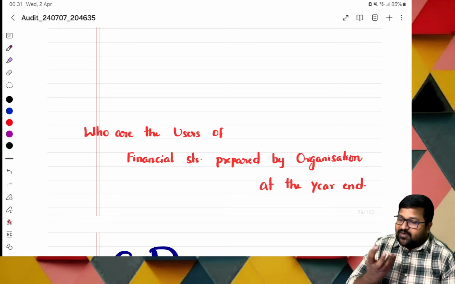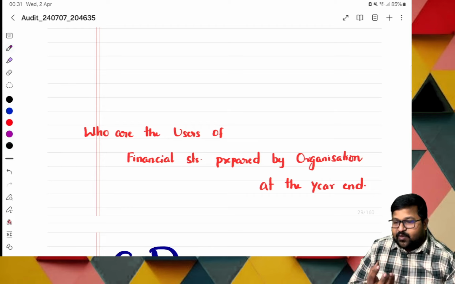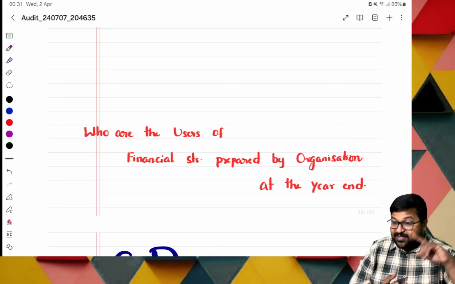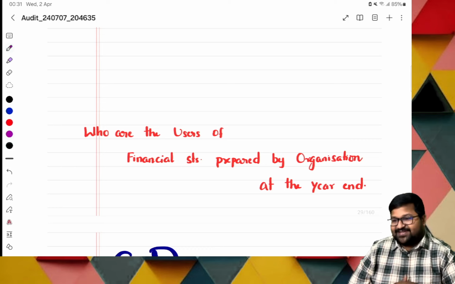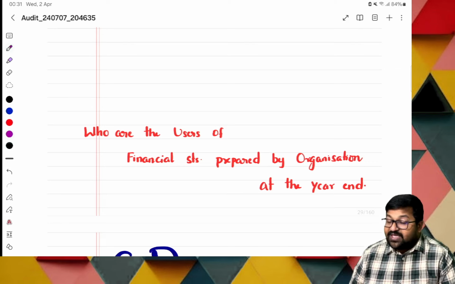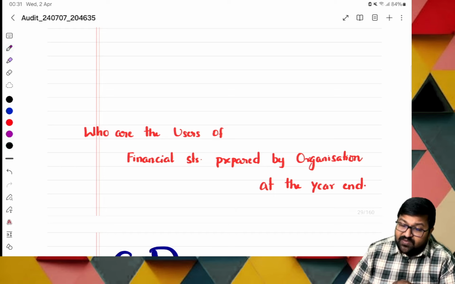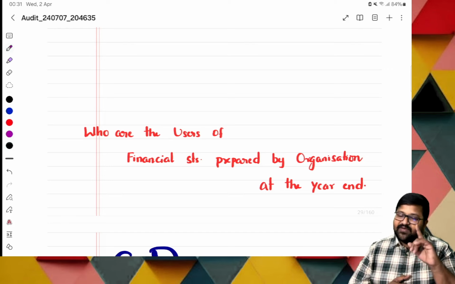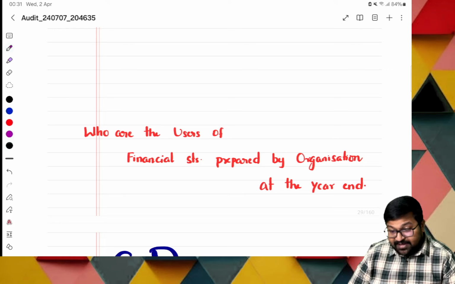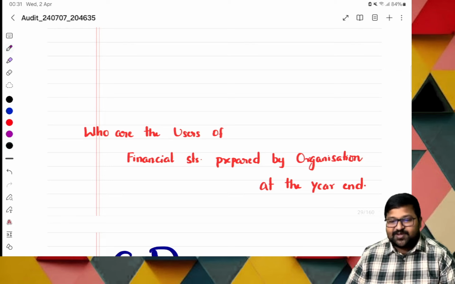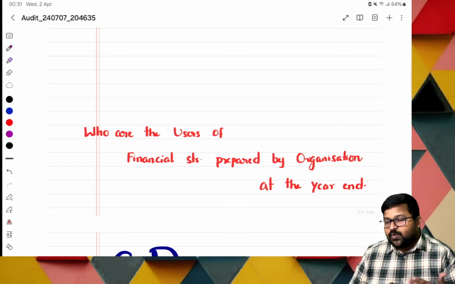Next, our organization is running, making manufacturing and all by purchasing the raw material from the creditors. So creditors are also users. Is it clear? These are a few users. If, for example, a prospective investor is planning either to invest or not to invest, even that person is a user. Some other people are also there. Who are those? Government is also a user. How they are using the information, we shall see once we look at the financial statements.